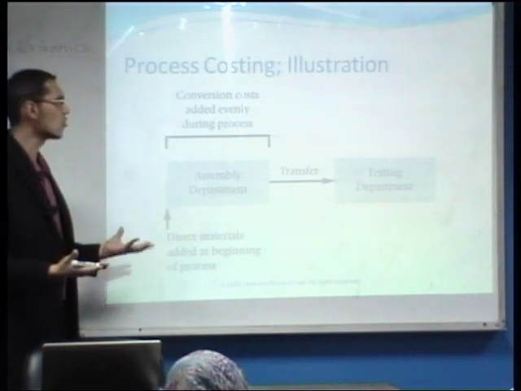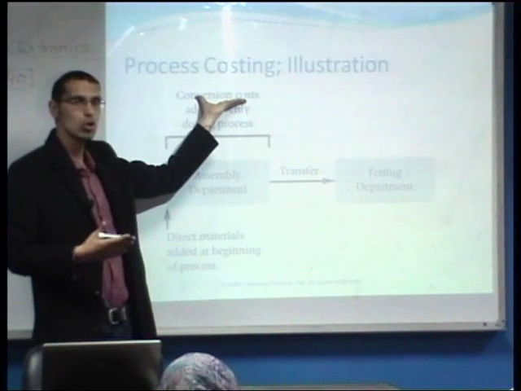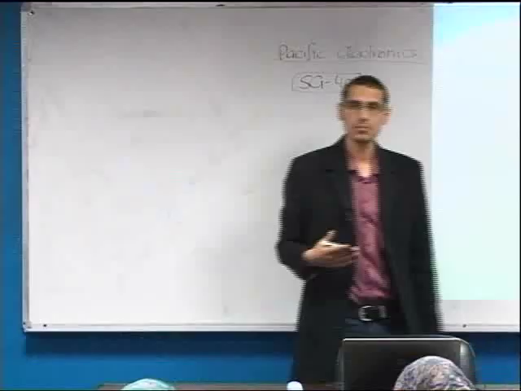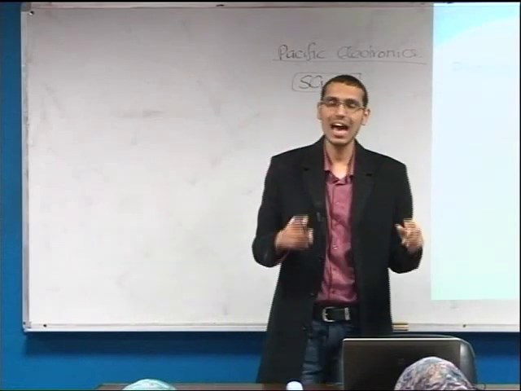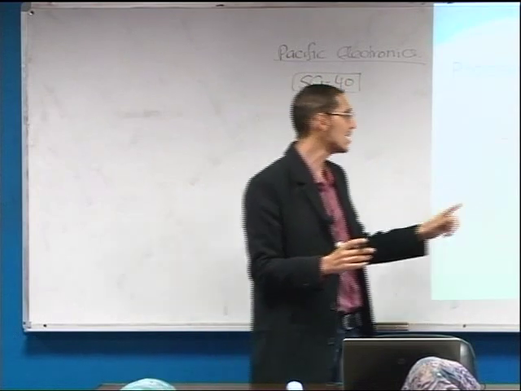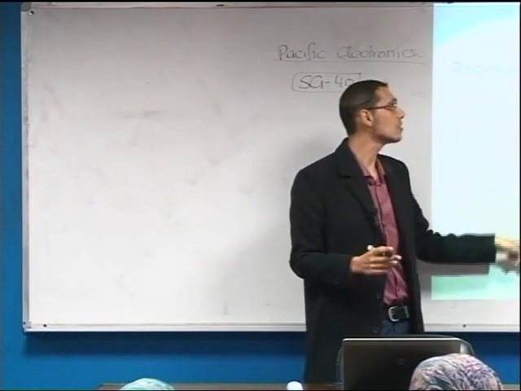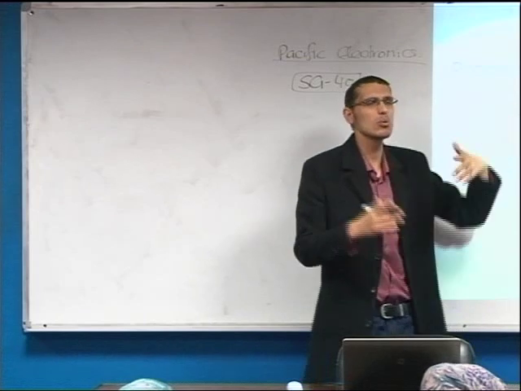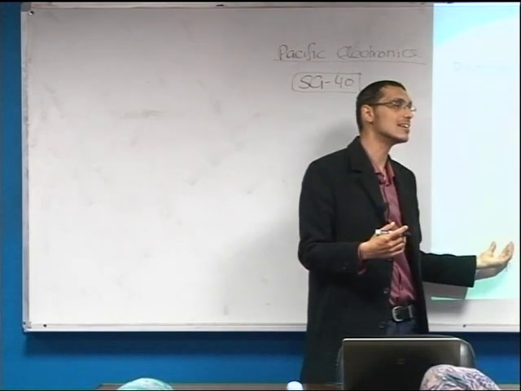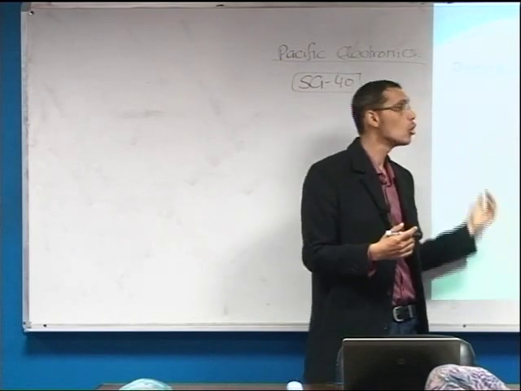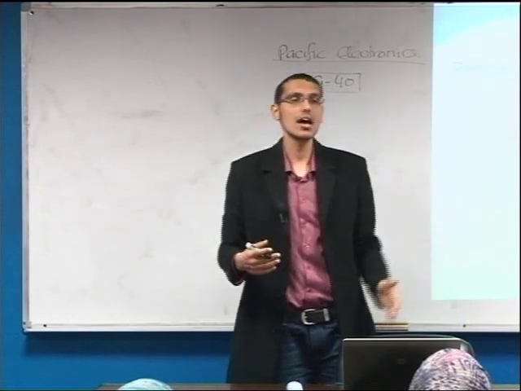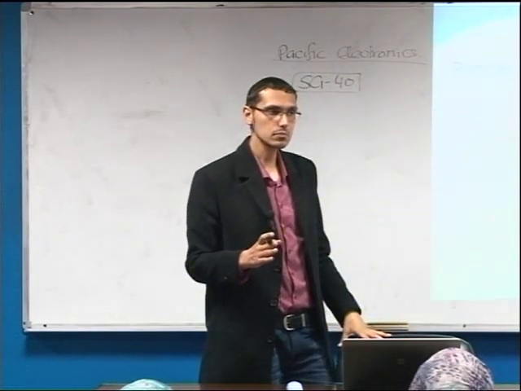And the second category is conversion costs, which are added evenly during the process. Therefore, we have only two different categories of costs: the direct materials and the conversion costs. Why do we only have two categories? Because the direct materials are added at the beginning of the process, while the conversion costs are added evenly during the manufacturing process. Any questions?